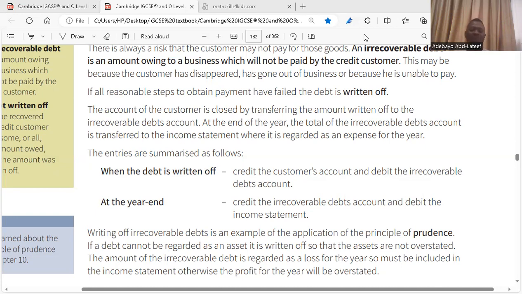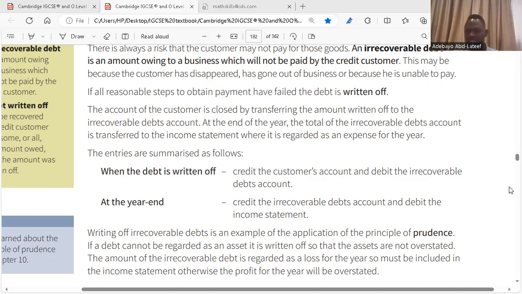The entries are summarized as follows. When the debt is written off, credit the customer's account and debit the irrecoverable debt account. So first, the customer's account has to balance. Then you go to the irrecoverable debt account, which you have to open because the debt has gone bad. So you debit the irrecoverable debt account with that amount. Is it clear? Good.